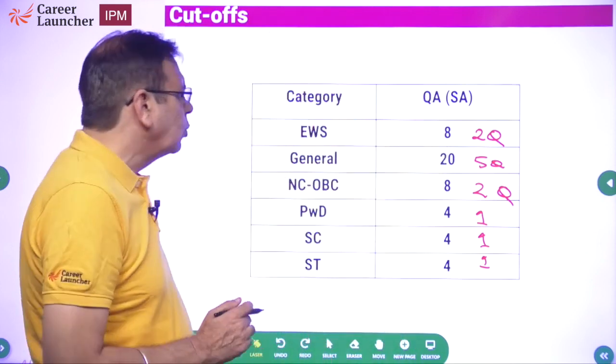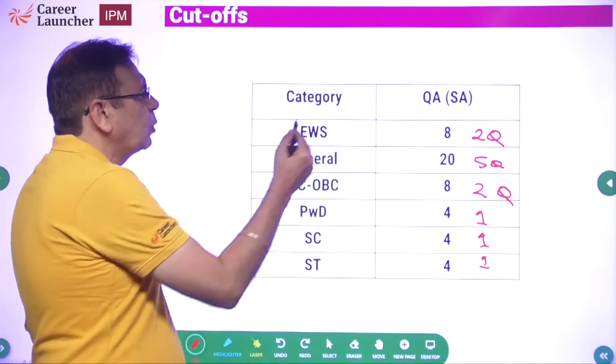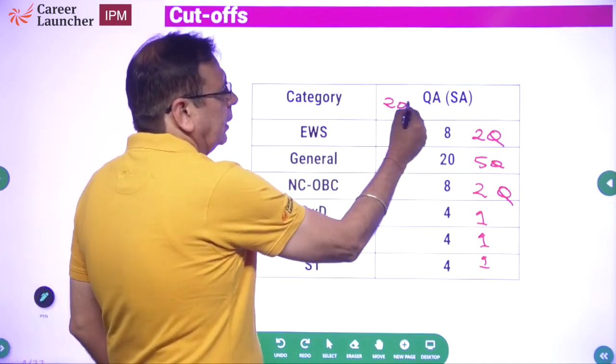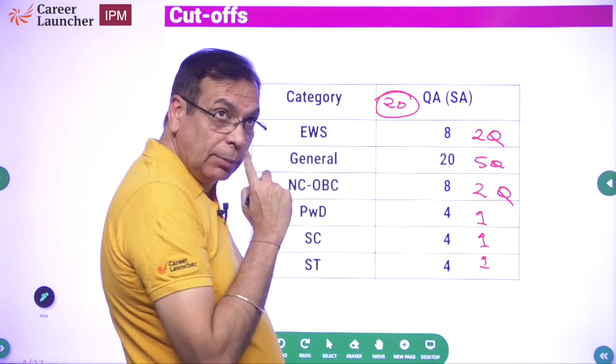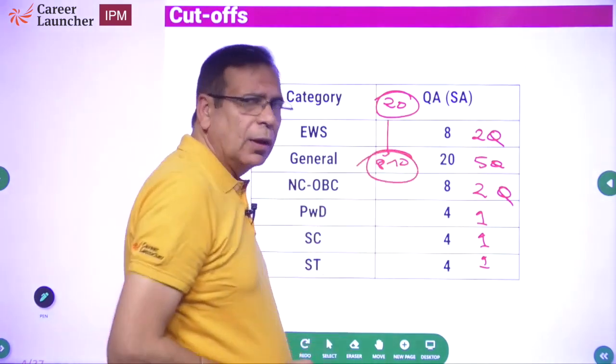To me, the challenge is going to be, can you increase your attempt and do out of the 20 essay questions, can you attempt something like let's say 8 to 10 questions? Because if you can do 8 to 10 questions, you are looking at something like 40 marks, and which is going to be very, very helpful in your final conversion also.